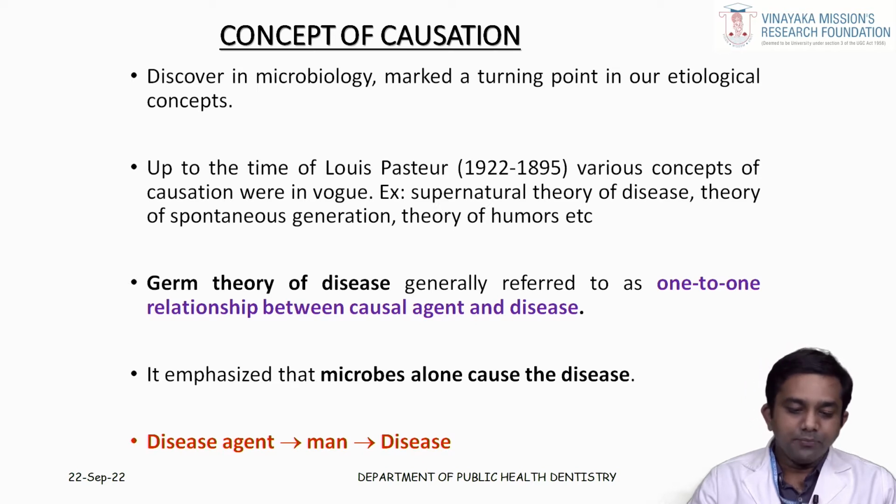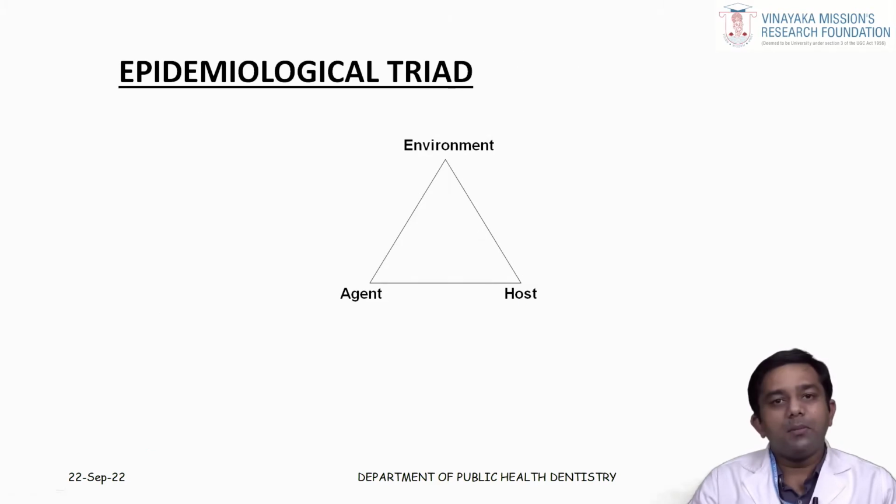When you see these microbes alone do not cause a particular disease. According to this, there are other factors. So, it emphasizes that the microbes alone cause a particular disease. The disease agent usually affects a man and causes a particular disease in the human being. According to this germ theory, only the microbial agent or the agent factors are responsible for the causation of a particular disease. Next came the epidemiological triad.